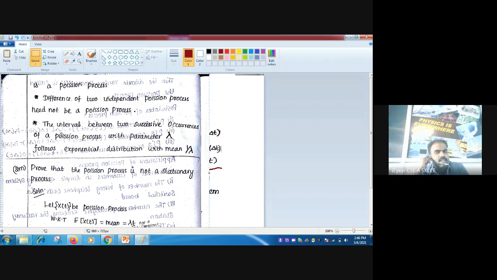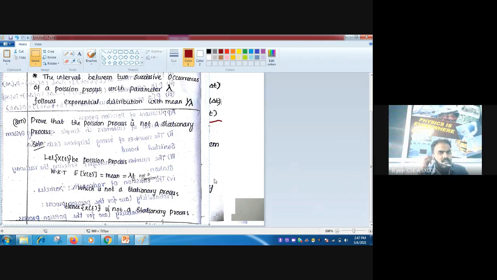Next, third one, the interval between two successive occurrences of the Poisson process with the parameter lambda follows an exponential distribution with mean 1 by lambda. In a Poisson process, arrival means customers arrive, or a particle is emitted, that is one arrival. The interval between two successive occurrences, the time interval between two successive occurrences in the Poisson process with parameter lambda, follows an exponential distribution with mean 1 by lambda. So these are all the properties of Poisson process.